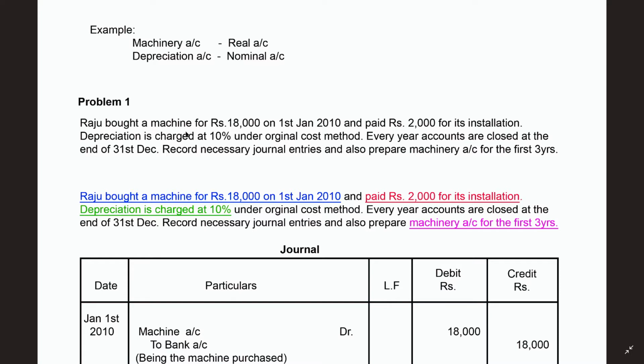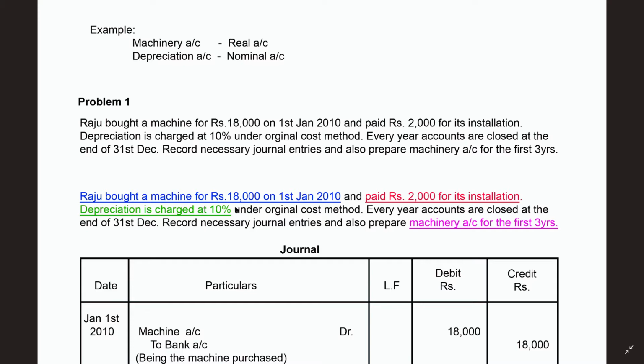Raju bought a machine for rupees 18,000 on 1st January 2010 and paid rupees 2,000 for its installation. Depreciation is charged at 10% under original cost method. Every year accounts are closed on 31st December. Record necessary journal entries and also prepare machinery account for the first 3 years. This is the problem.